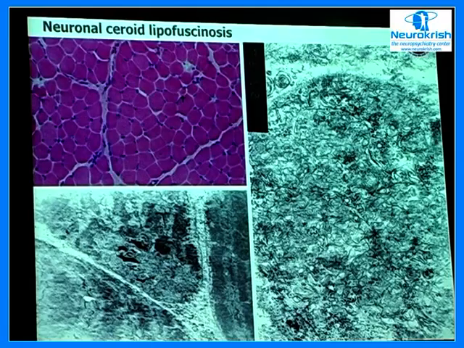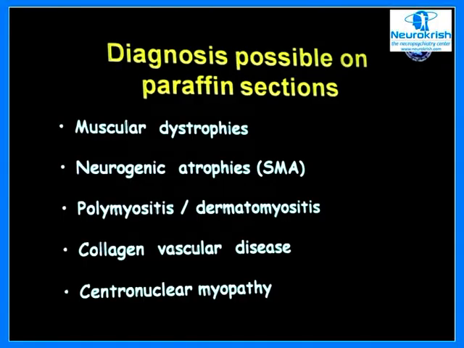Now, one metabolic disorder that we can diagnose using electron microscopy when a muscle biopsy is done is neuronal ceroid lipofuscinosis. These are the characteristic curvilinear inclusions, and based on this, we offer the diagnosis. The choice of biopsy in these conditions is actually the skin biopsy, where you can demonstrate these inclusions. But if a muscle biopsy is sent, you get identical inclusions even in the muscle tissue, and you can diagnose these conditions by electron microscopy.